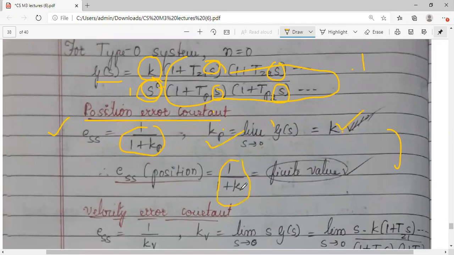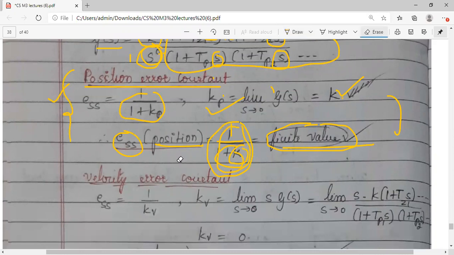And k is the gain. And gain parameter तो limited ही होगा for any practical system. अगर एक limited value को आप 1 plus value करोगे and 1 divided by some value, you will get one finite value. Okay, I am not giving you a particular value here, but some finite value you get when you calculate 1 by 1 plus k. So for positional error constant, steady state error, you get some finite value. Okay, ये एक हो गया.